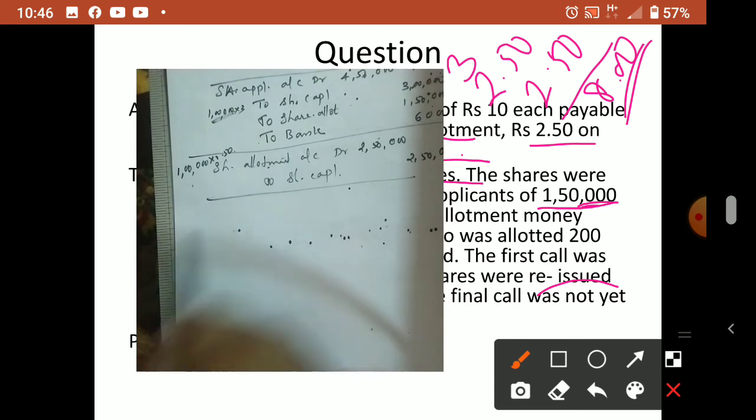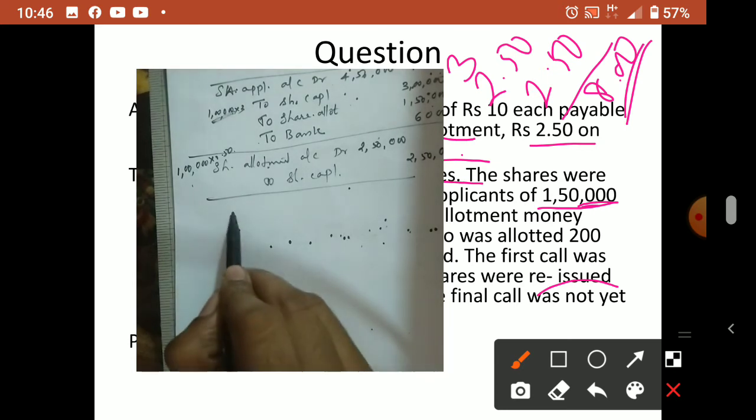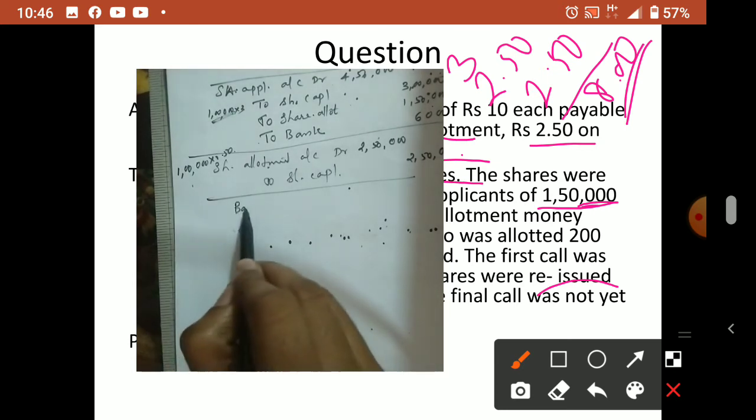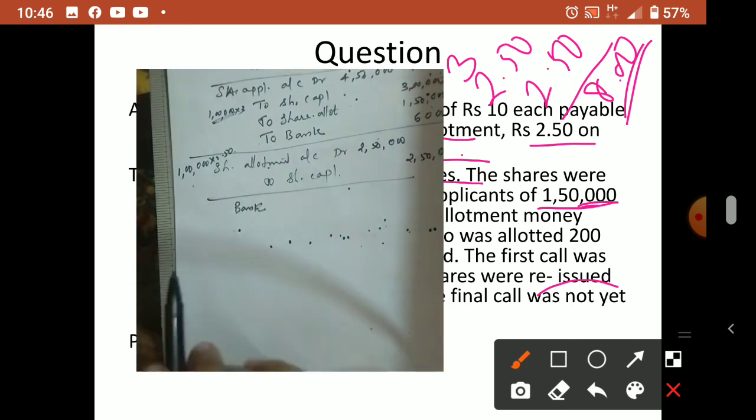Now in share allotment, one shareholder made arrear. He didn't pay, he was holding 200 shares. He did not pay the allotment money. So how much must the bank have received? That shareholder must also have sent more money to the company, so that calculation we have to do.